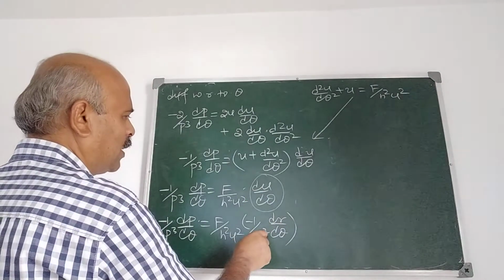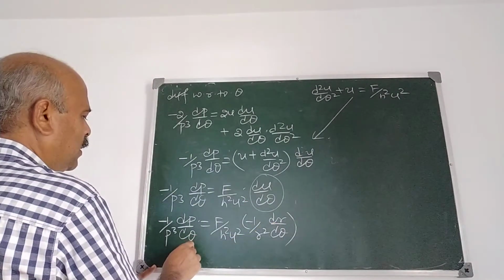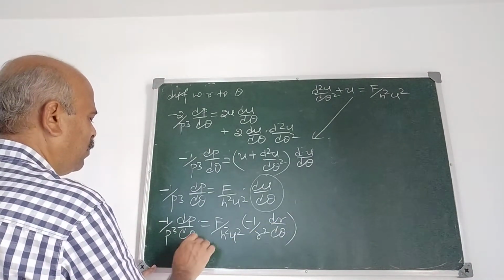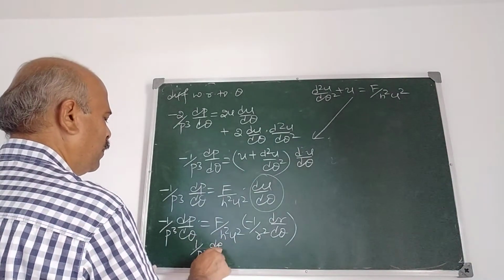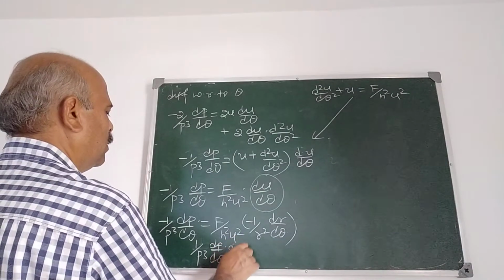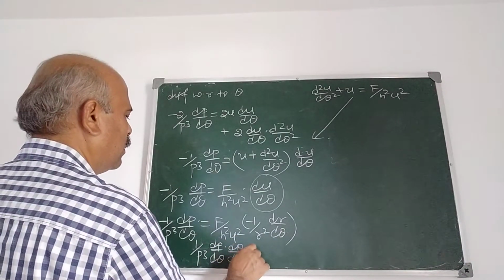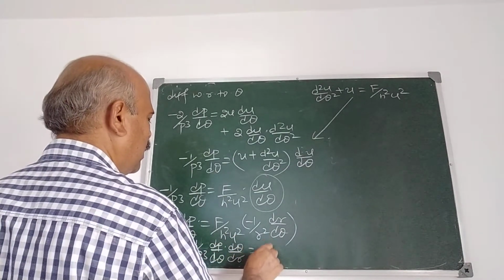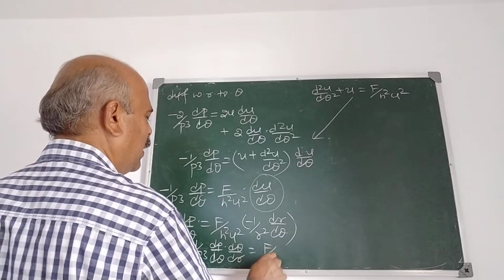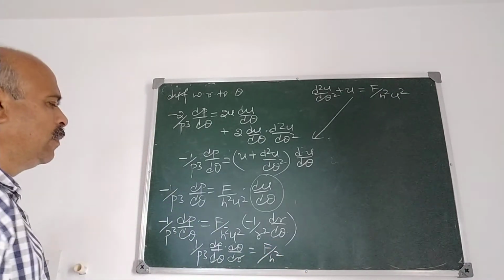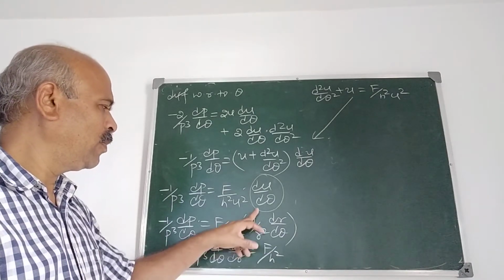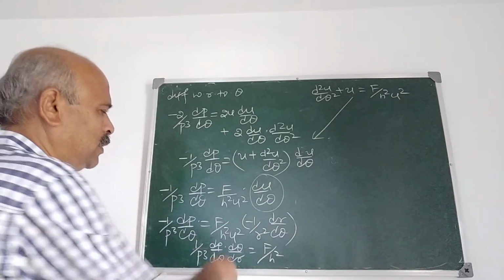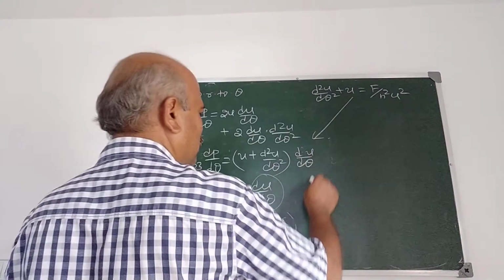So 1 upon p cube dp by d theta into d theta by dr is f by h square, because u is equal to 1 upon r, so u square and 1 upon r square cancel.